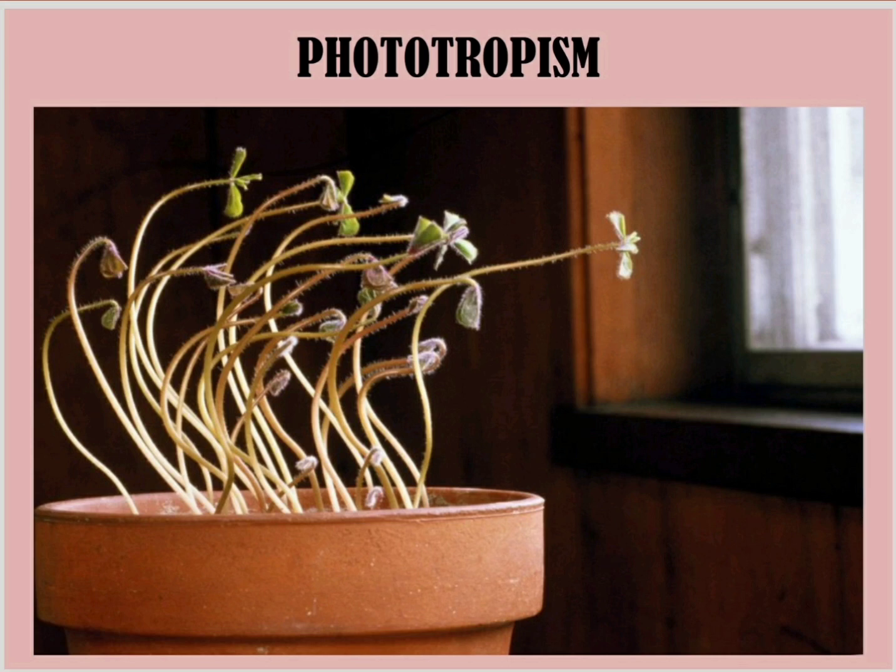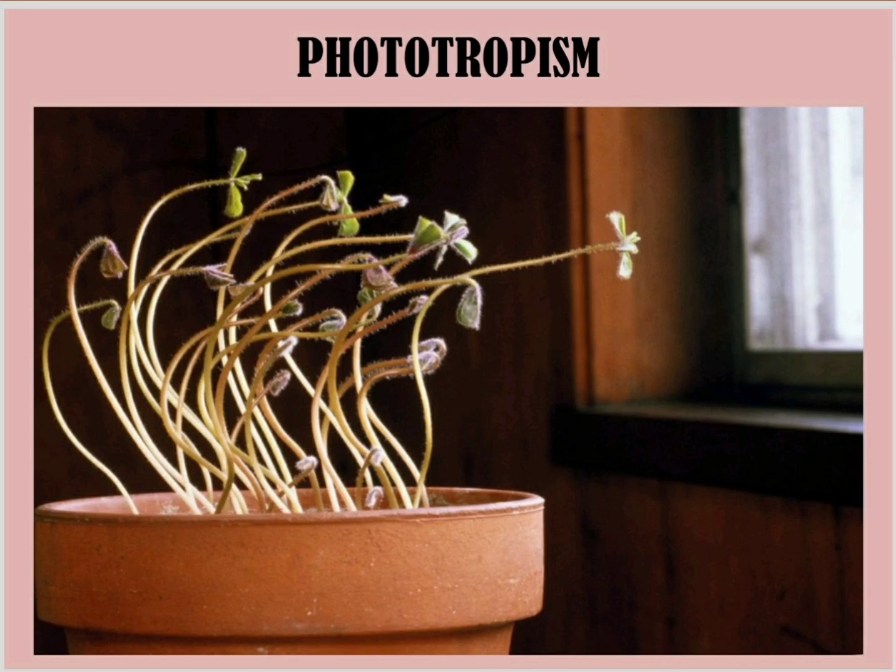The first tropism that we will be looking at is phototropism. Now what do you understand by phototropism? The word photo means light. If you have plants growing in your house, if you have a certain plant which is growing in a shade, you will see that after a few days, the plant will start growing in the direction of the light.